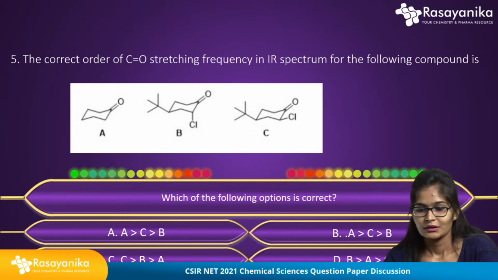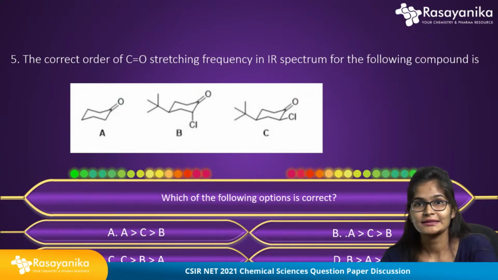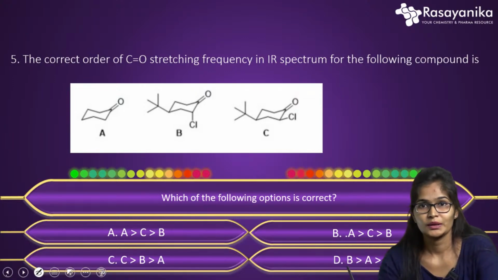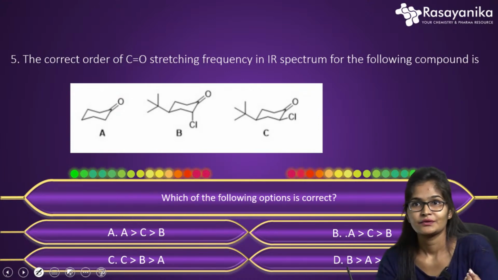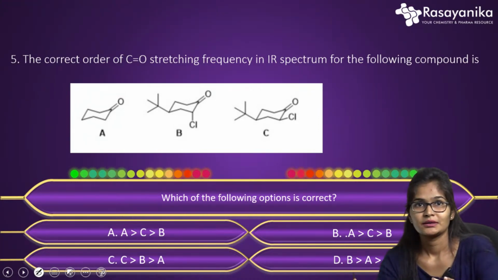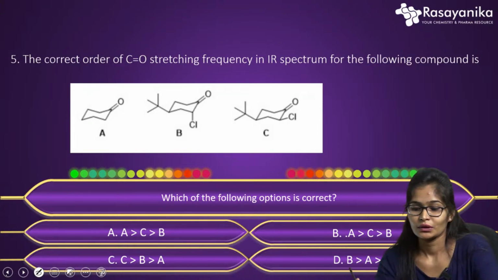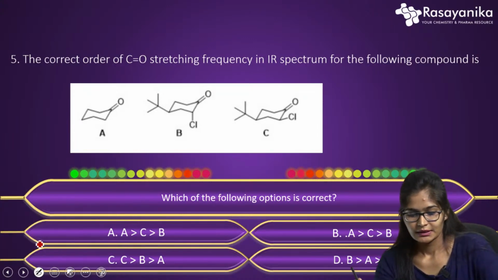Okay, the fifth question is asking about the CO stretching frequency in the IR region. They have given three structures, A, B, C, which are cyclic ketones. This can be explained easily.